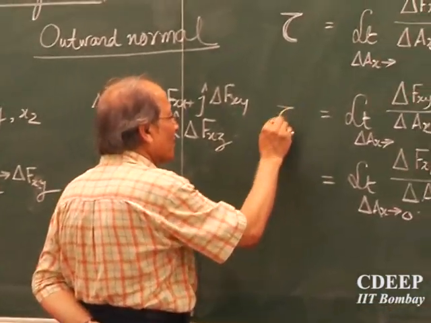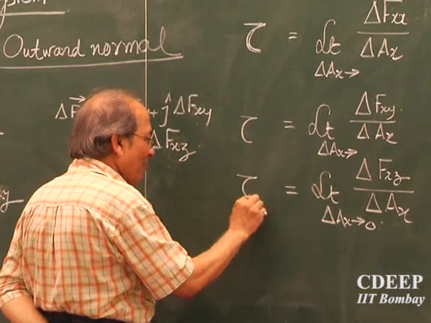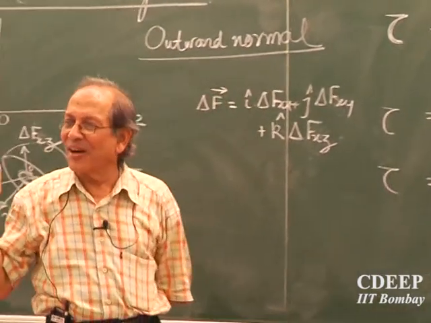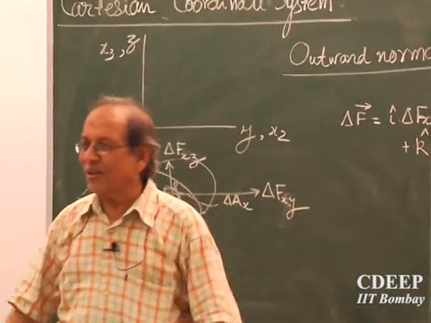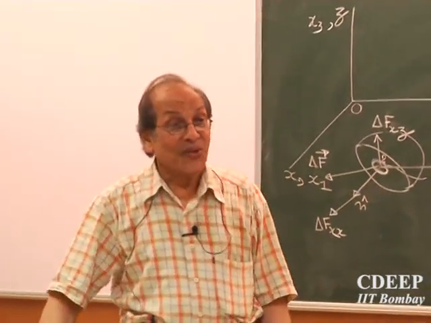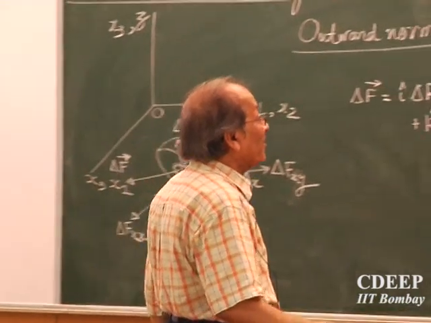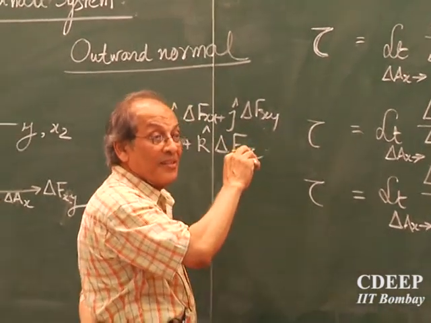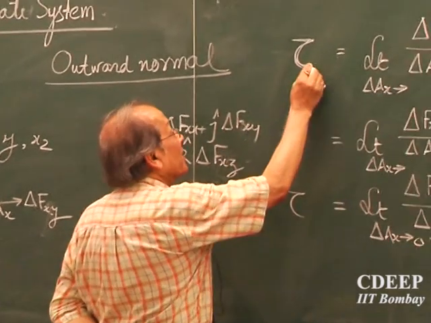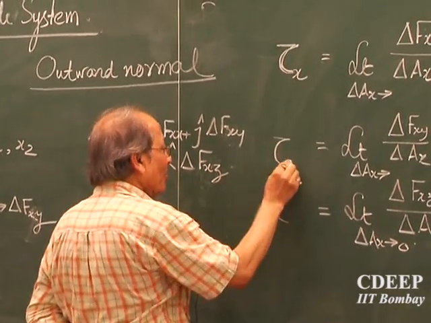First I will define all by a single notation, tau. All are stresses, but there is a lot of difference. Here they are all acting on a plane whose outward normal is in the positive direction. So I will put a subscript x everywhere.